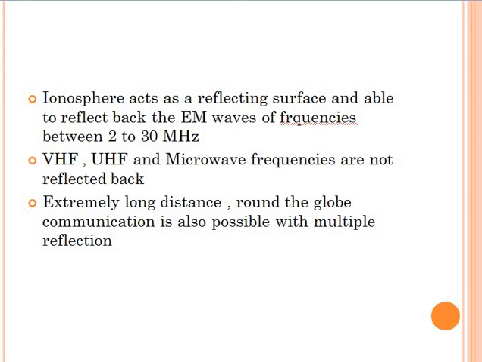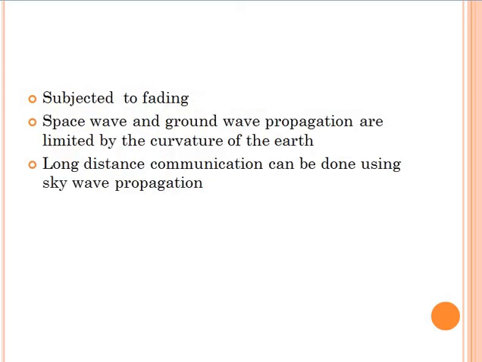By using the skywave propagation, we can achieve extremely long distance, that is round the globe communication, by multiple reflection of the skywave. The signal received due to skywave propagation is subjected to fading, in which signal strength varies with time.